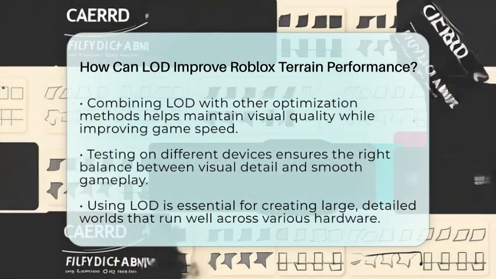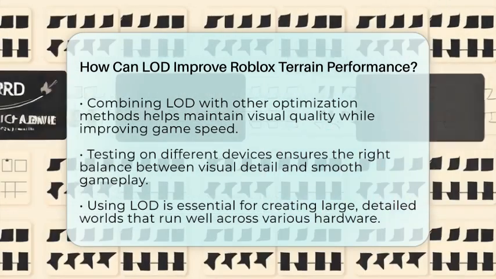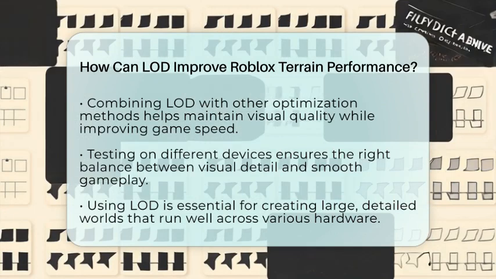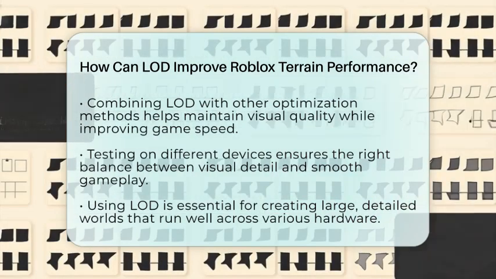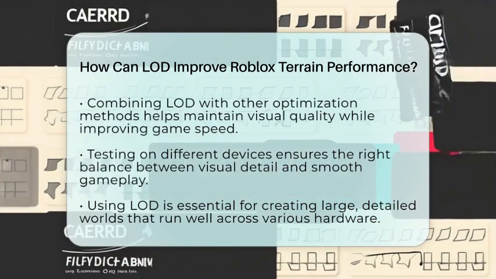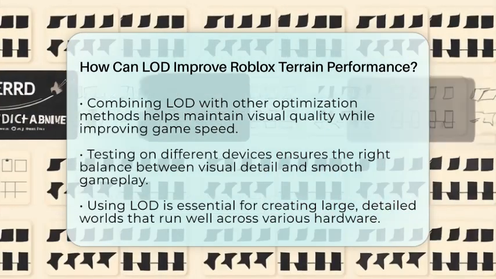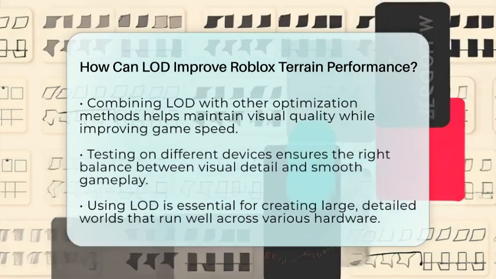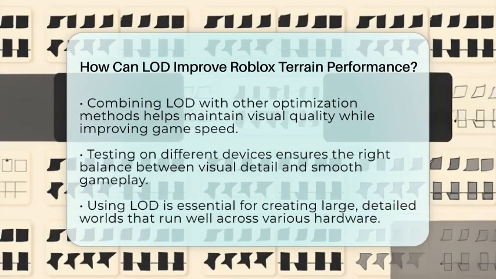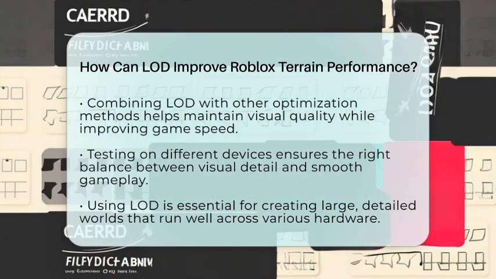In short, LOD improves Roblox terrain performance by adjusting how much detail is shown based on how close the player is. It reduces the number of voxels and polygons that need to be processed, which helps your game run faster and smoother. This technique is a key part of creating custom terrain that looks great and performs well for everyone.